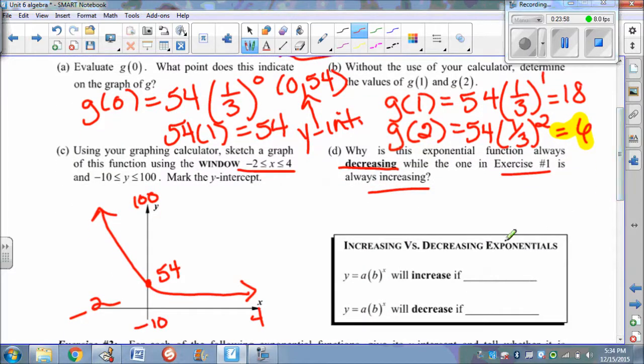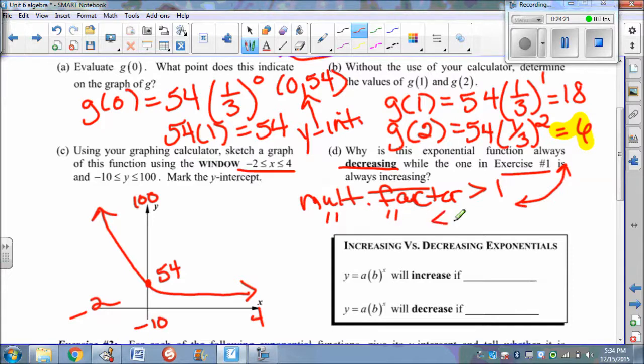So what happens when your multiplying factor is greater than 1? It's going to be increasing. I'm going to draw a little increasing picture. But if your multiplying factor is less than 1, then it's going to be always decreasing.